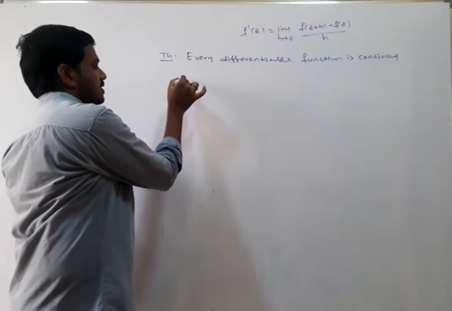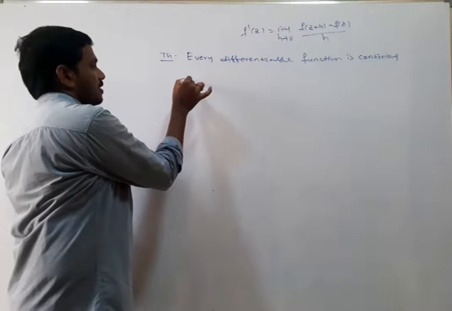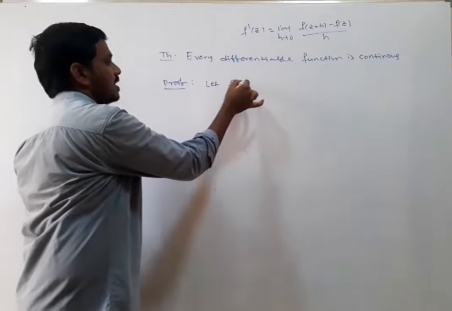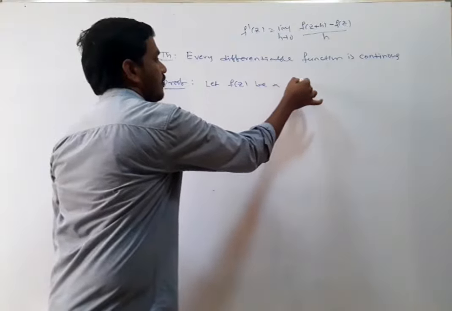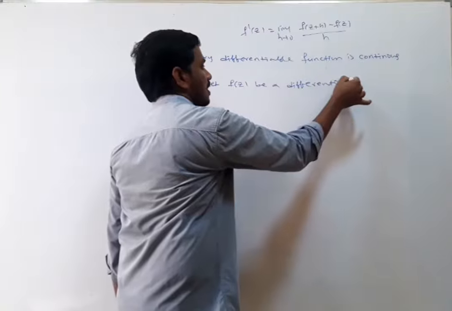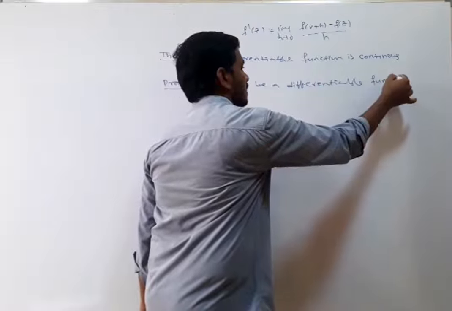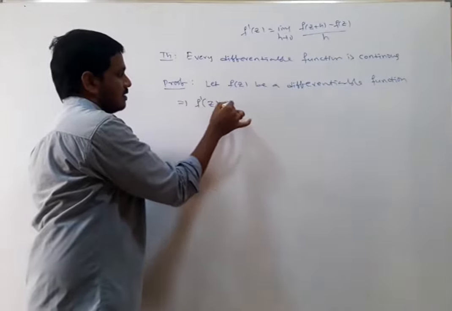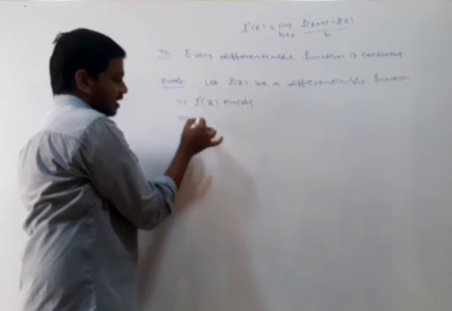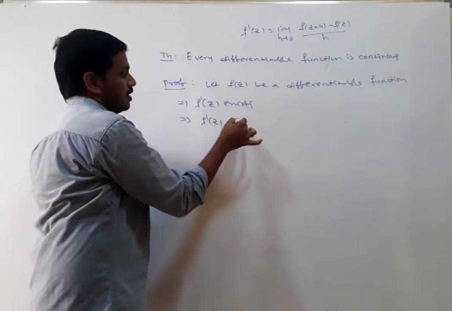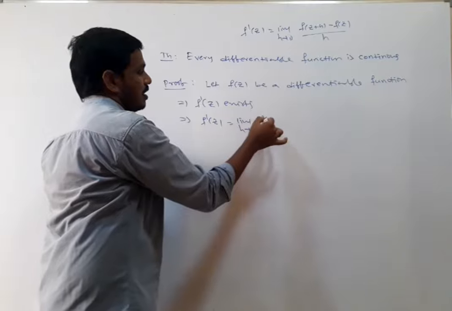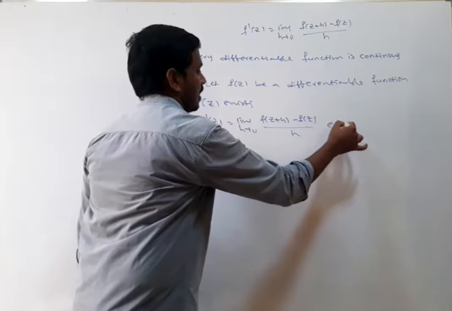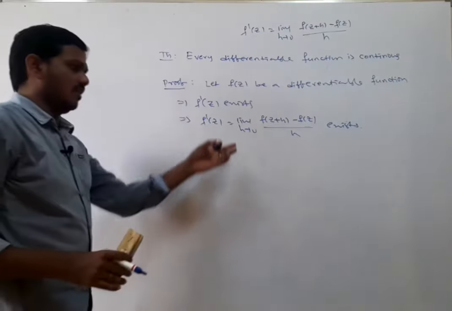Now coming to the proof, let f of z be a differentiable function. If it is a differentiable function, that implies f dash of z exists. f dash of z is equal to the limit as h tends to 0 of f of z plus h minus f of z, divided by h, and this exists. When it is differentiable, we have this condition.